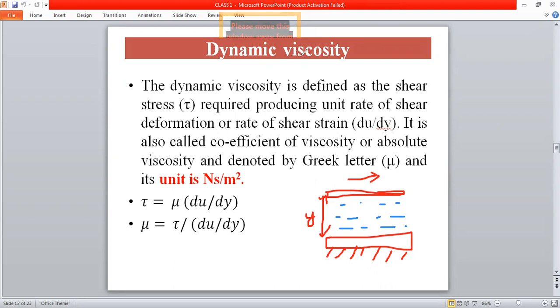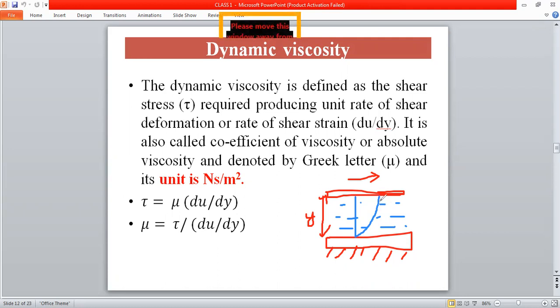So if you measure the velocity profile, it will be like a parabola. Here the velocity is 0, and at the top the velocity is changing, reaching the maximum velocity.